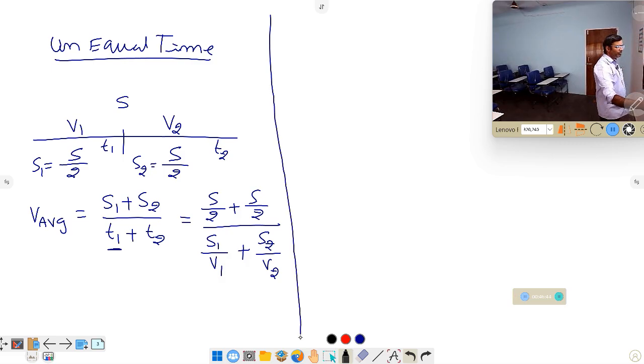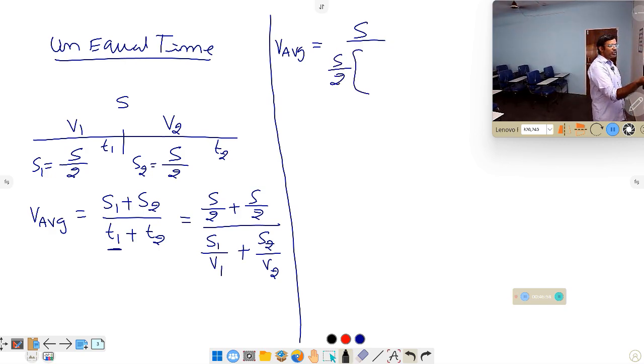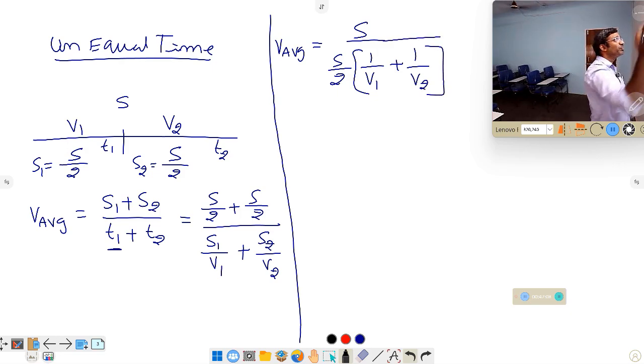After writing this, now you can apply V average is equal to total, S by 2 plus S by 2 becomes S. Here also S1 becomes S by 2. You take common of this one because S1 is S by 2, S2 is S by 2. I have taken it common. After taking common, it becomes 1 by V1 plus 1 by V2. Now what I can cancel here, mathematically, this S will get cancelled.